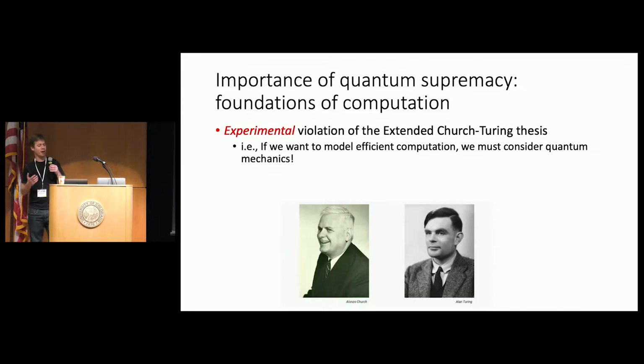Well, we can think about it as an experimental violation of the extended Church-Turing thesis. Okay, so roughly speaking, what this means is that if we want to model efficient computation using some kind of pervasive universal theoretical model, we must consider quantum mechanics. This is a very deep statement. In particular, it means that the classical Turing machine is just not the right model for efficient computation.